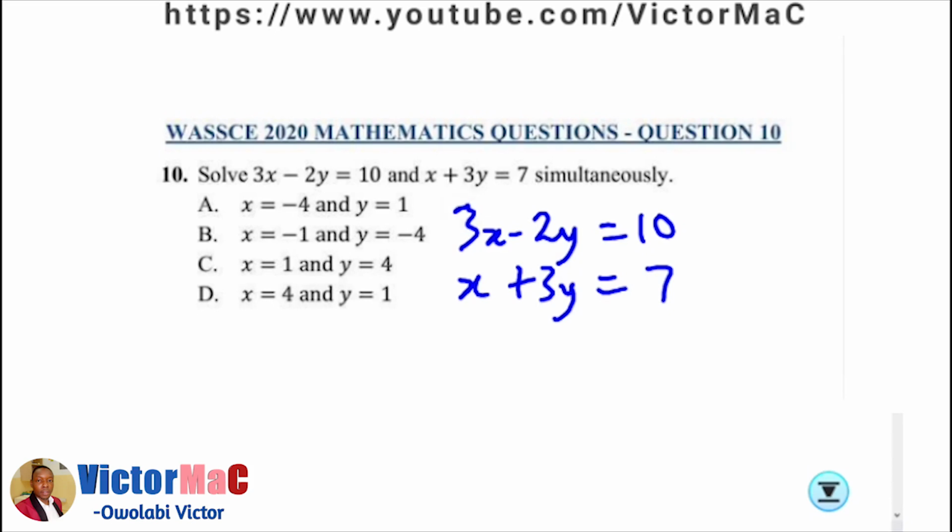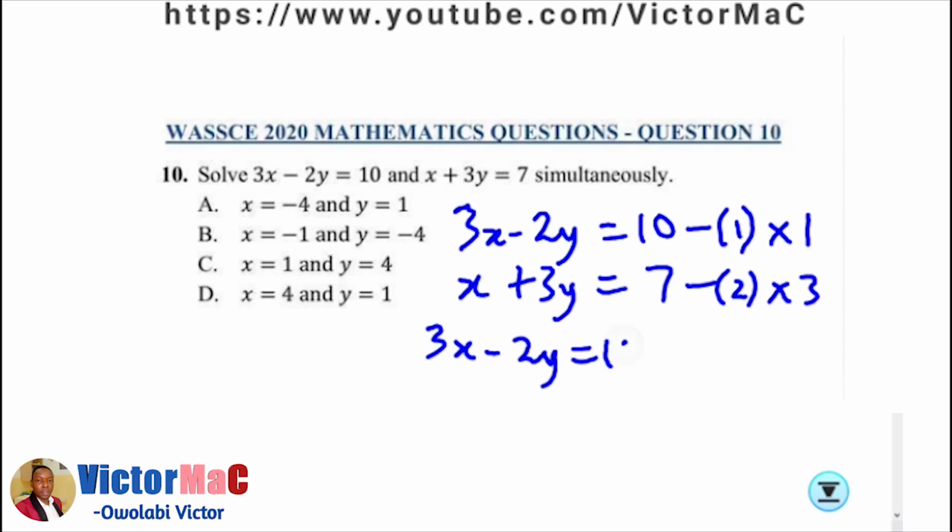If I want to eliminate x, I'll multiply equation 1 by 1, then multiply equation 2 by 3, so that I will have the same coefficients for x. Equation 1 gives 3x minus 2y equals 10, and equation 2 by 3 gives 3x plus 9y equals 21.